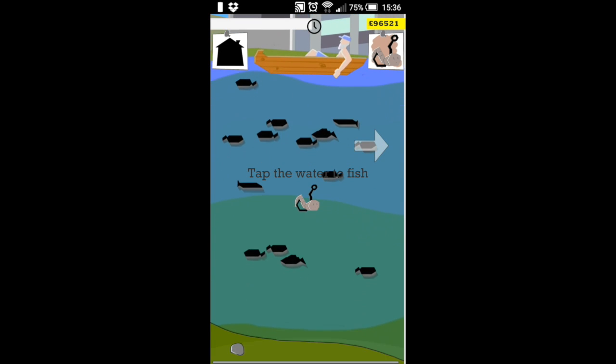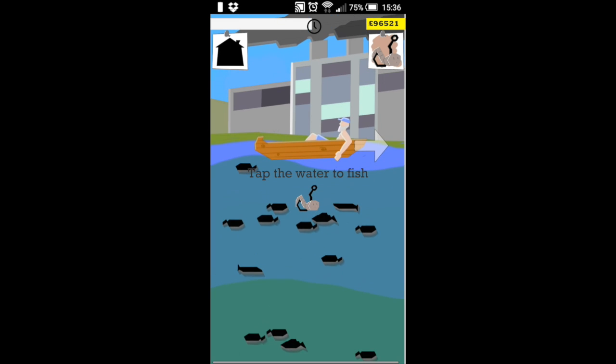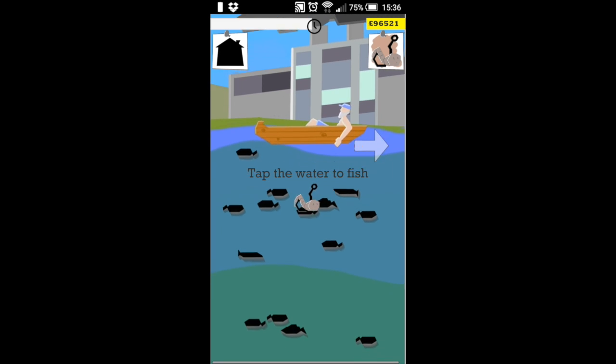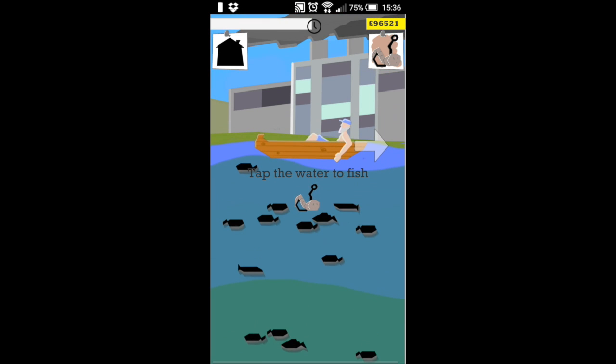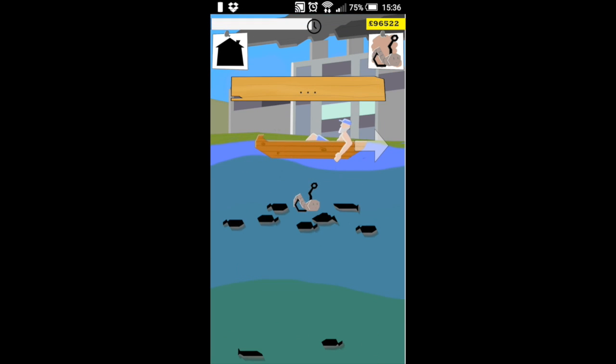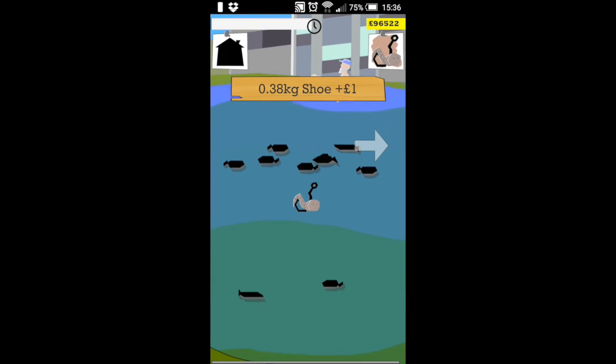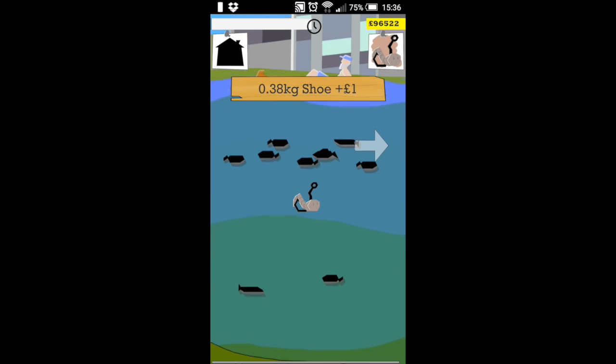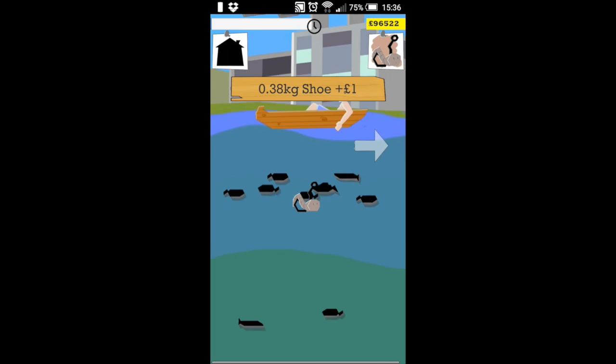So because I have the map, I can see how deep this spot is. And because I have the underwater camera, I can see that there's definitely some fish here. So I'm going to tap and see if I get lucky. Yes, I caught a shoe, but because I've already fished here, the payoff is decreasing.